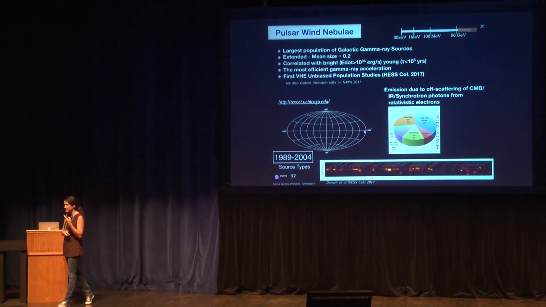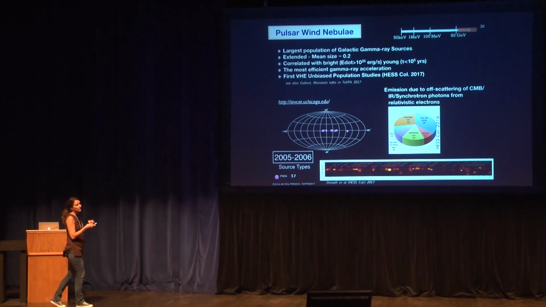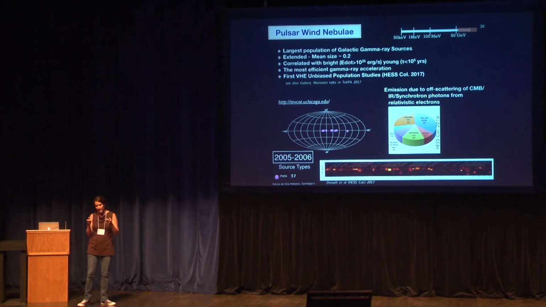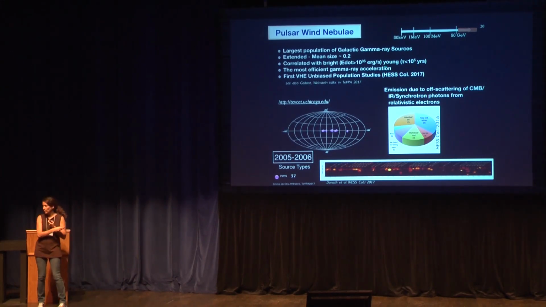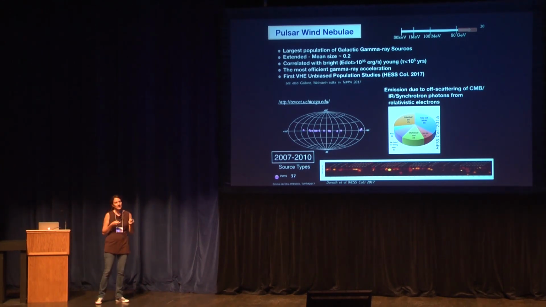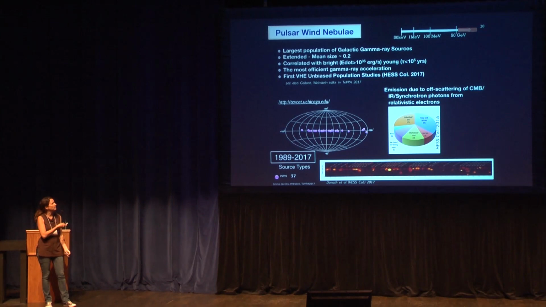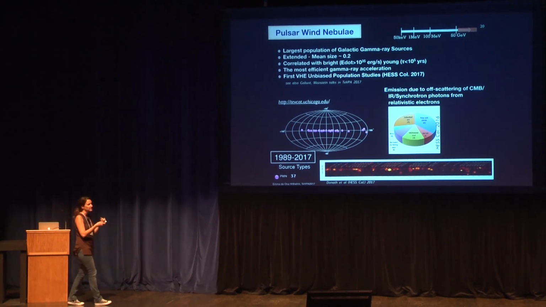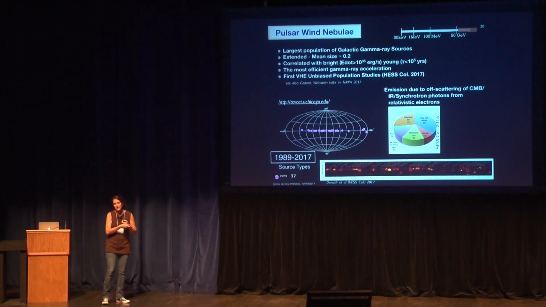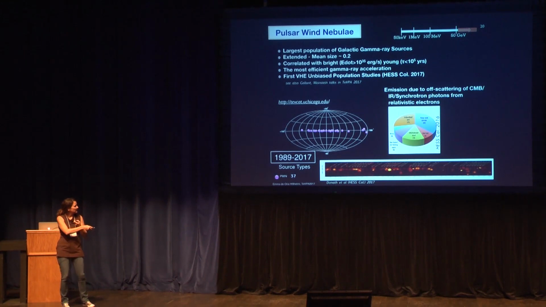Until 2004, we basically had one pulsar wind nebula in the TeV energy. Then we did the first galactic plane survey in the inner part of the galaxy, and we got a number of them. The extension of the galactic plane survey increased the number a bit more, and then with the contribution of all the Cherenkov telescopes, MAGIC, VERITAS, and HESS, we now have around 40 pulsar wind nebulae. This is the galactic plane survey done by HESS. This was presented at the ICRC. There is also a contribution by Eve and Amanda that you can go and check too.